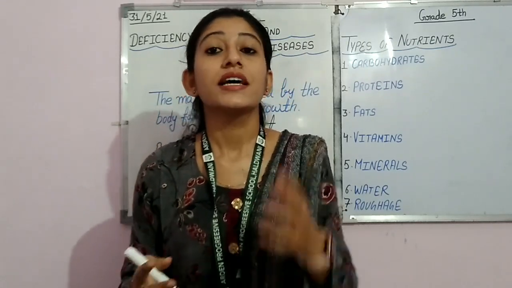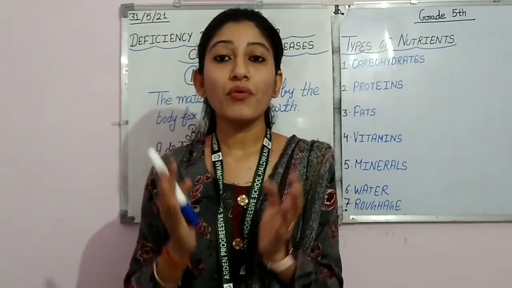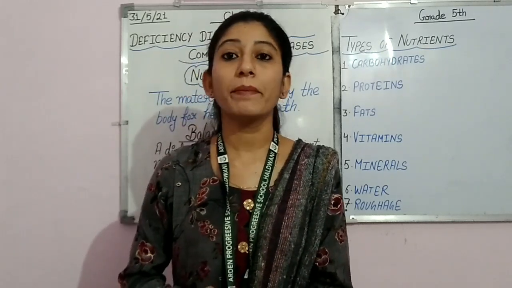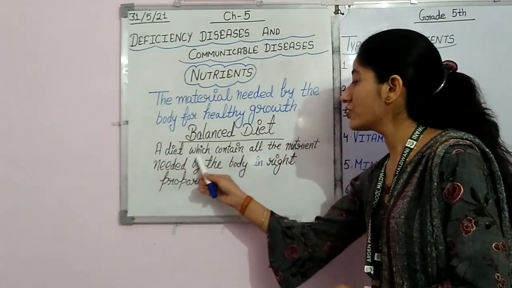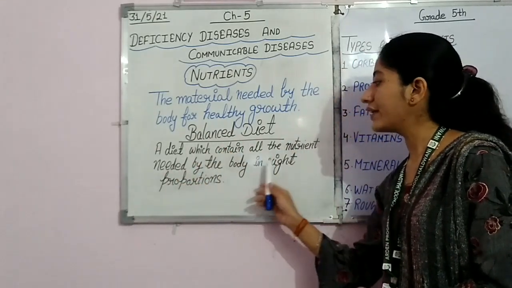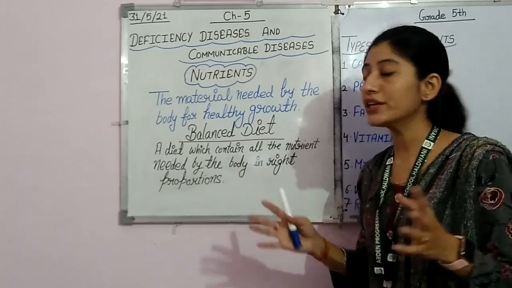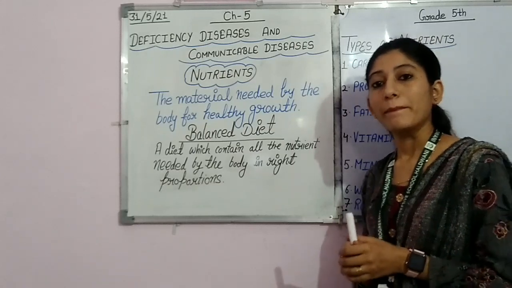So what are these things? These things are providing you different types of nutrients. So when we eat food that provides us different types of nutrients, then such type of a diet is called balanced diet. So you can see here that a diet which contains all the nutrients needed by the body in right proportions is called the balanced diet.